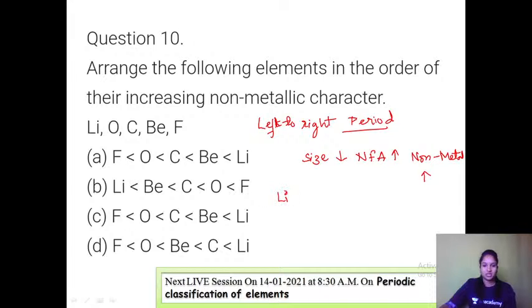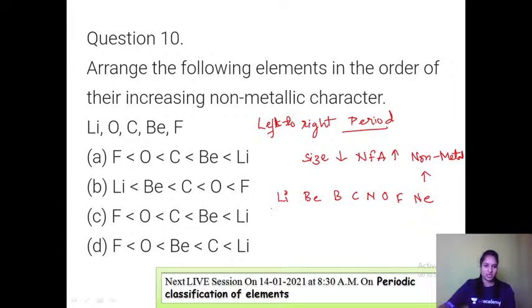So if you just go from one side of the period to another, this is lithium, beryllium, boron, carbon, nitrogen, oxygen, fluorine, neon. Hydrogen, helium, lithium, beryllium, boron, carbon, nitrogen, oxygen, fluorine, neon. So this is the order.